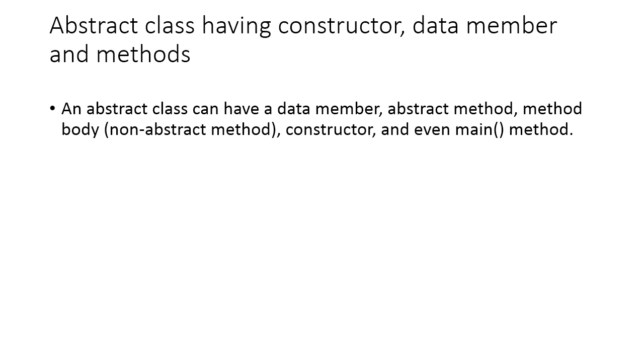An abstract class can have a constructor, data members and methods. It can have data members, abstract methods, method bodies meaning non-abstract methods, a constructor, and even a main method. So an abstract class can have all of these: data members, variables, abstract methods, non-abstract methods, constructors, and even a main method. In the next slide, I will take an example so that you will get a clear idea.